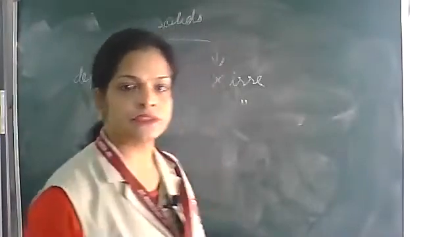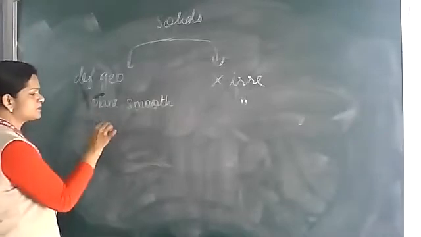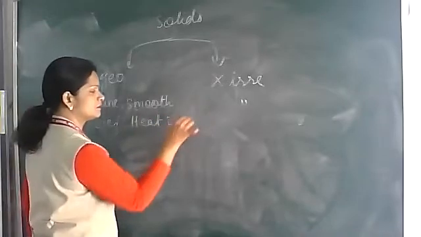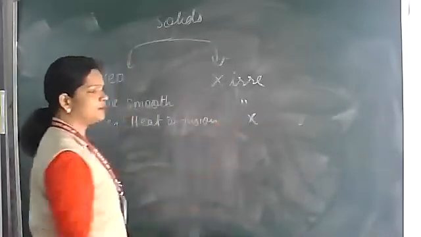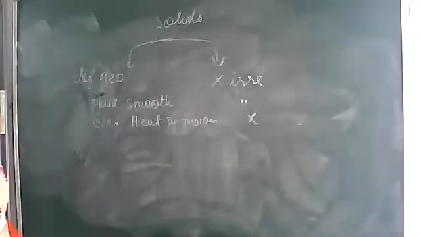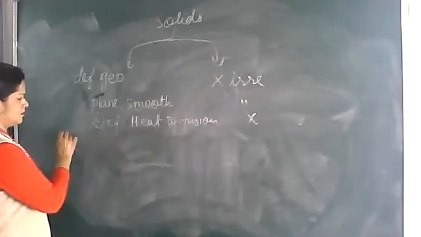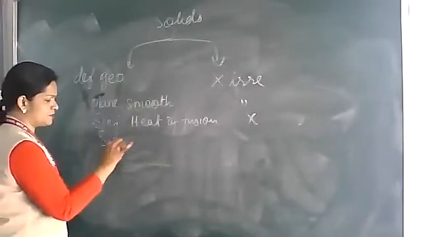Here, no definite heat of fusion, any amount. Next, melting point: sharp melting point.